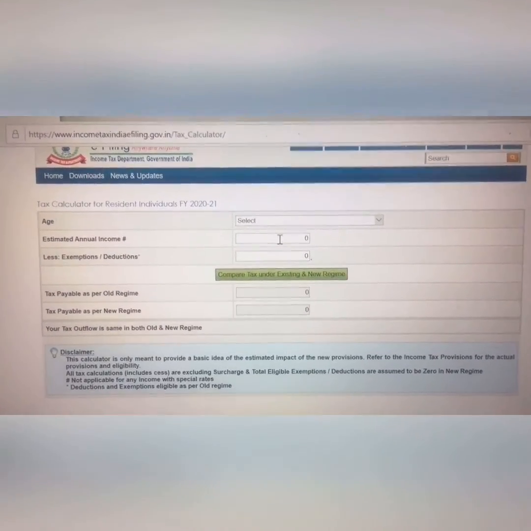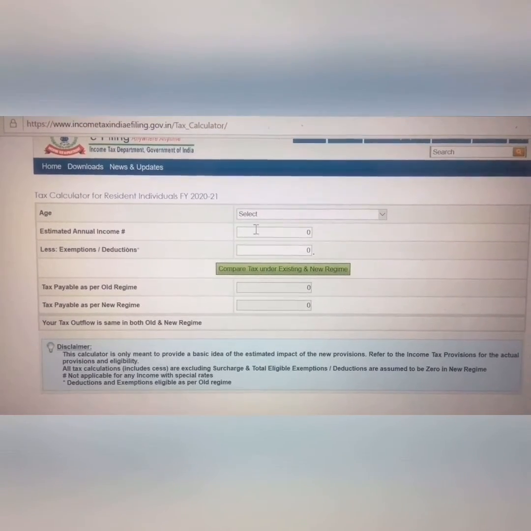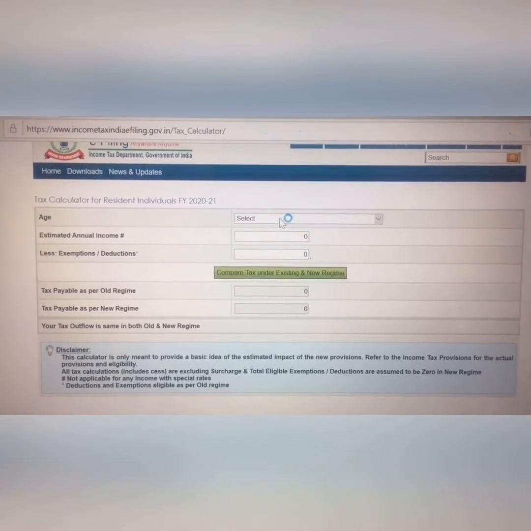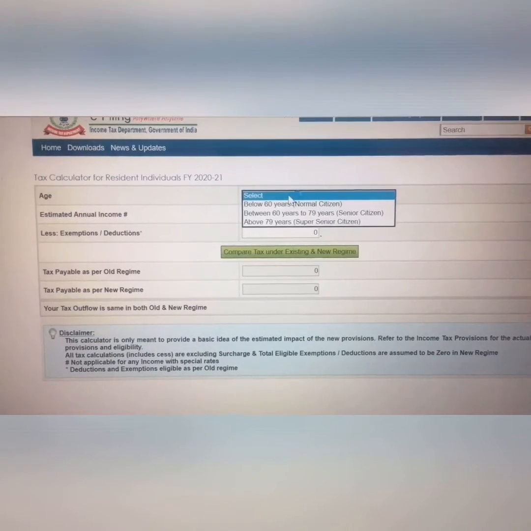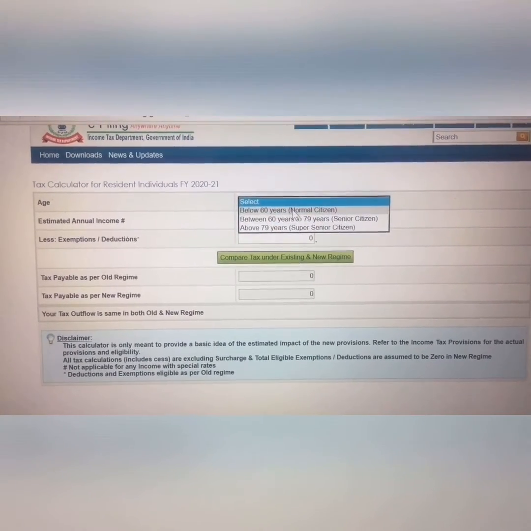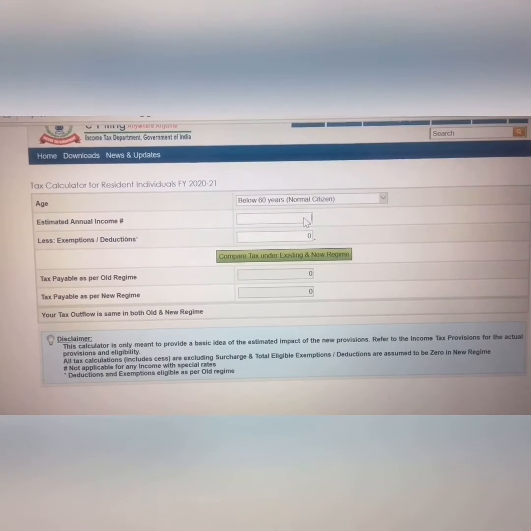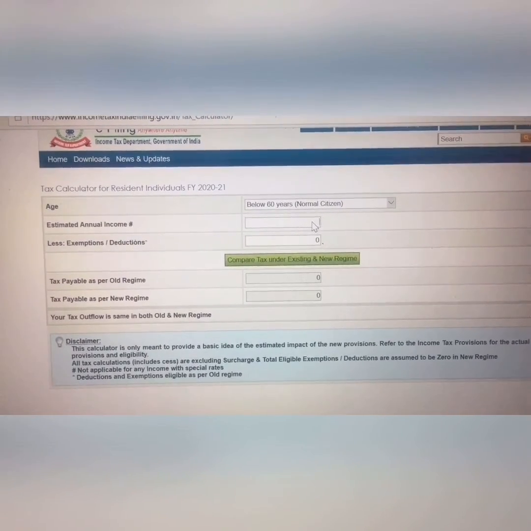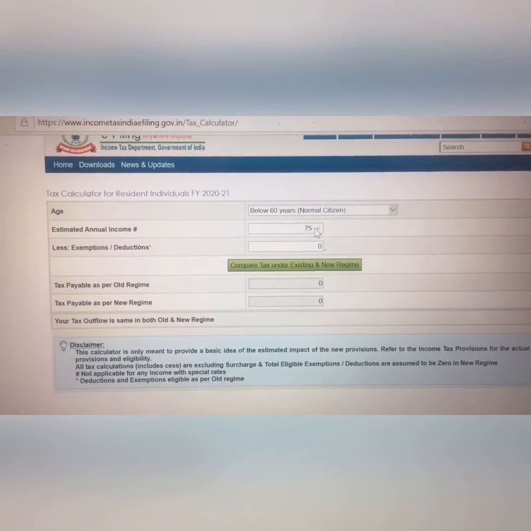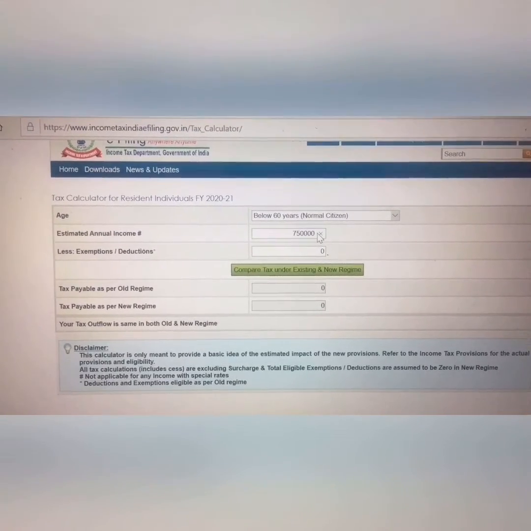Guys, let me take you to the income tax website for calculation of tax under both the regimes. First, we need to select age. Taking the first example, income of 7 lakh 50,000.